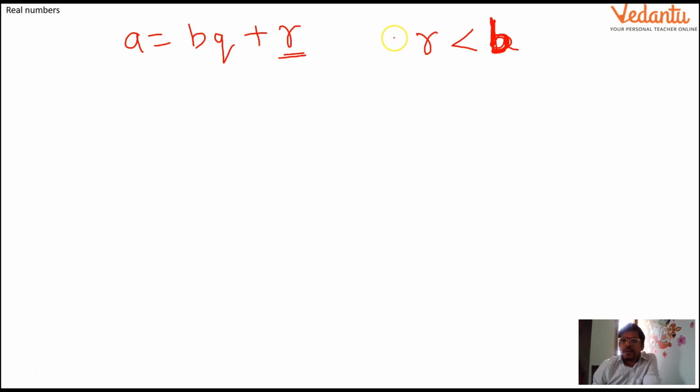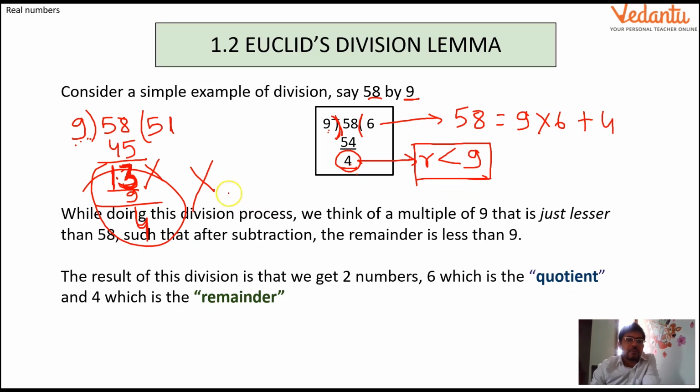And what is the minimum value possible for the remainder? Remainder can be 0. Below 0 it cannot be, meaning we cannot have negative remainders. So it can be equal to 0 or greater than 0, but not less than 0. So 0 is the minimum value, and the maximum value is less than the divisor. It should not be equal to the divisor, otherwise this kind of mishap will happen.